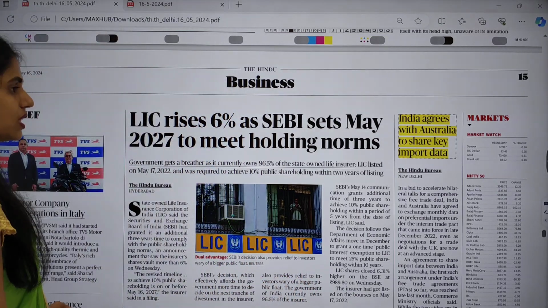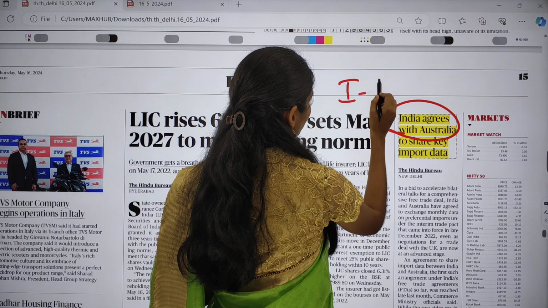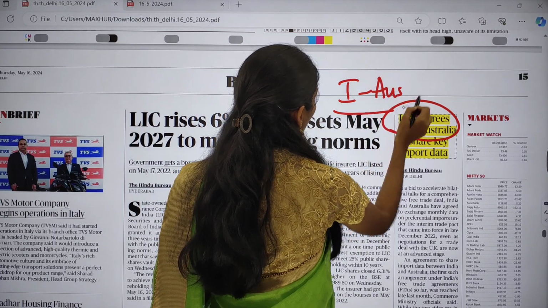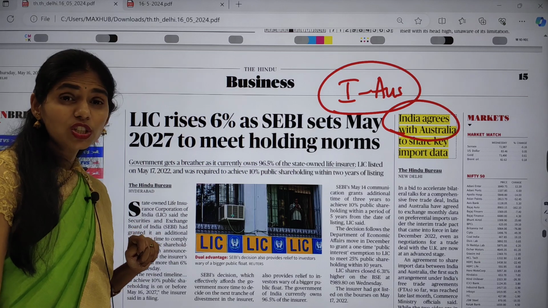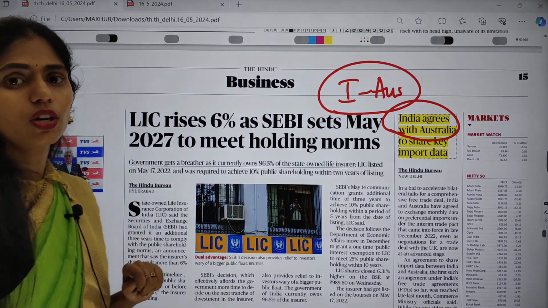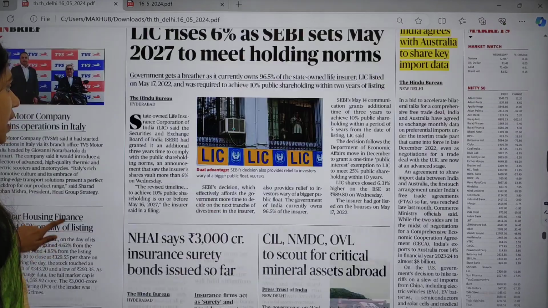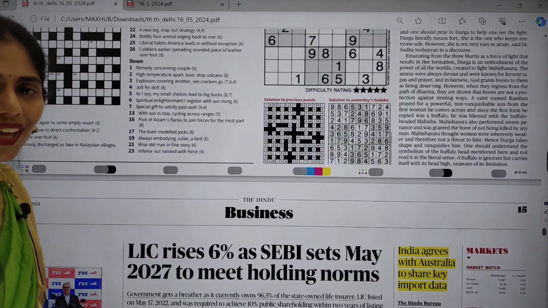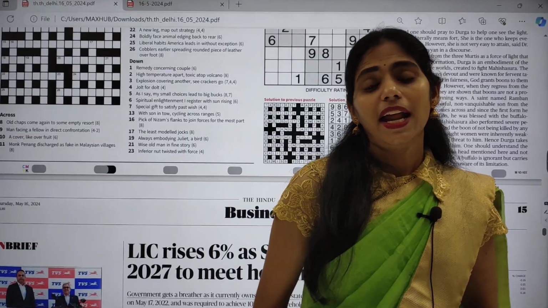So here you have to see India-Australia relations. You have to see India-Australia relations and which are the areas of cooperation, concerns, and in which groupings India and Australia are together members. In that way you can get a question. And that's all. So these are the very important topics from today's Hindu newspaper, and I hope you enjoyed